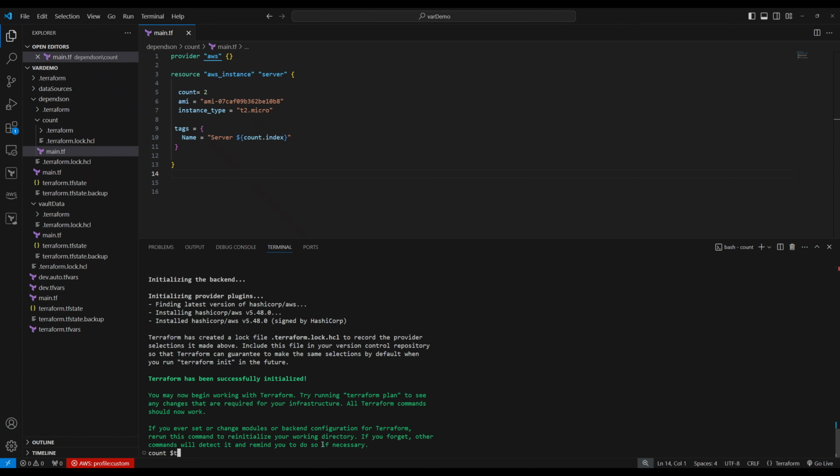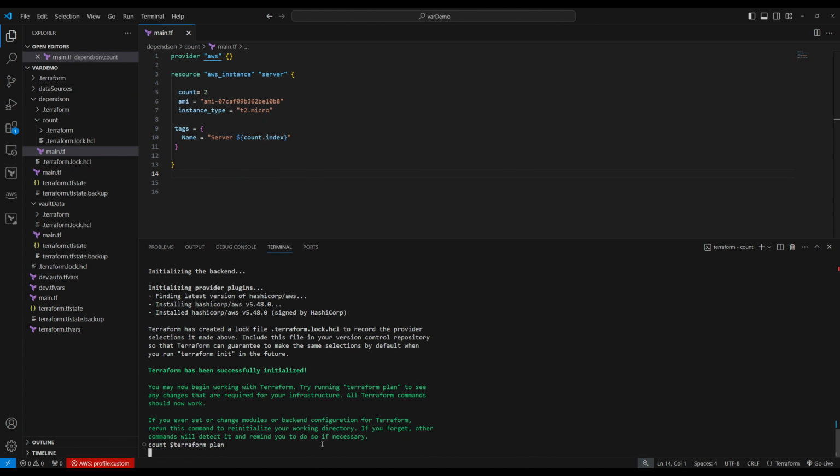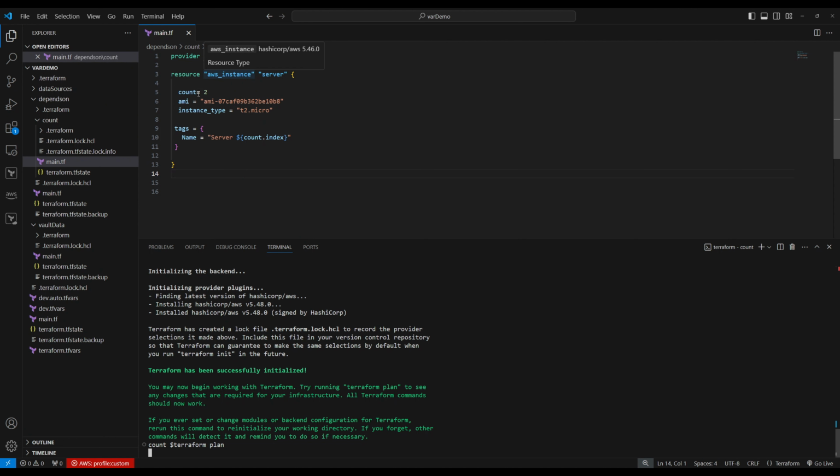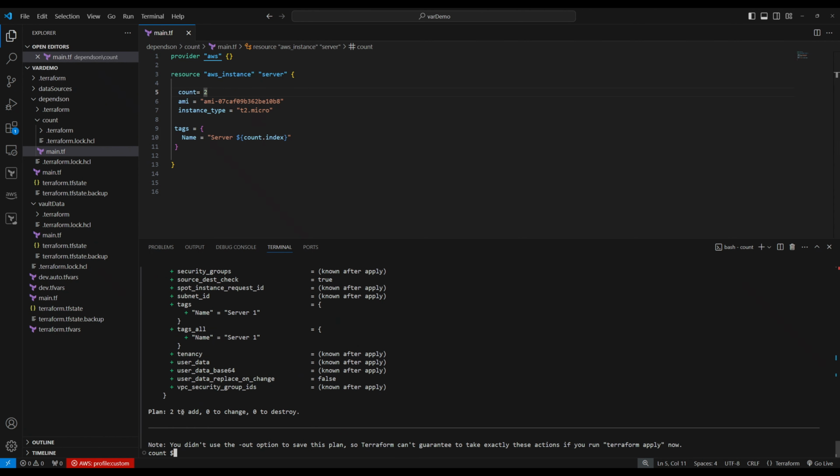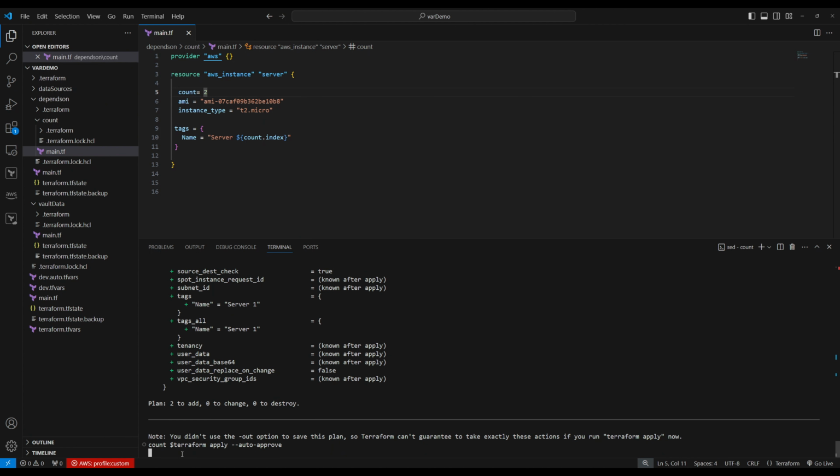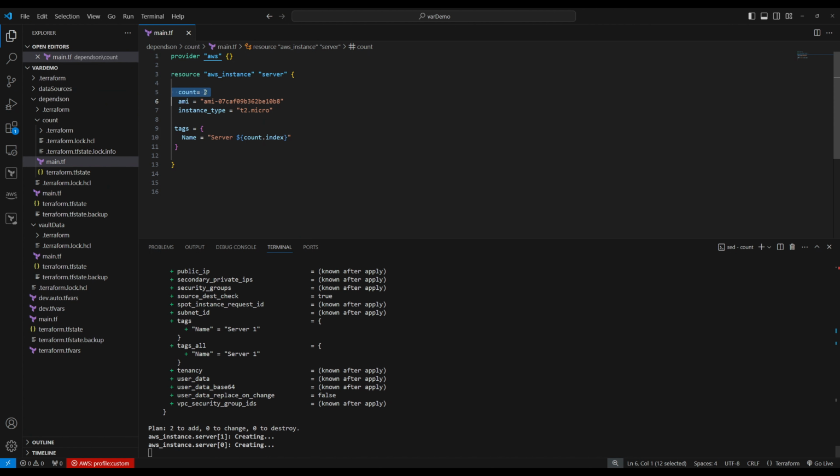So let's do a terraform plan. It should create 2 AWS instances, 2 to add, because it's going to create 2 instances. Now do terraform apply -auto-approve. So it should be creating 2 AWS instances because we have a count of 2, and then the tag will be server count.index, which is server 0 and server 1.